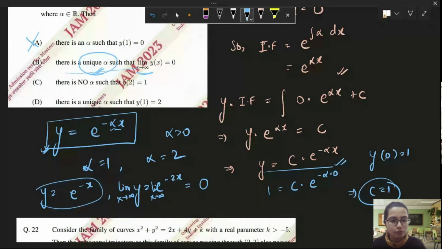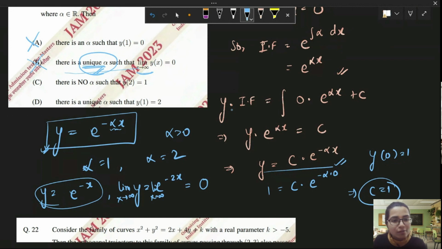So there is no unique alpha. There are actually infinitely many alphas. So option B is also incorrect because of the word unique alpha. Otherwise, it would have been correct.